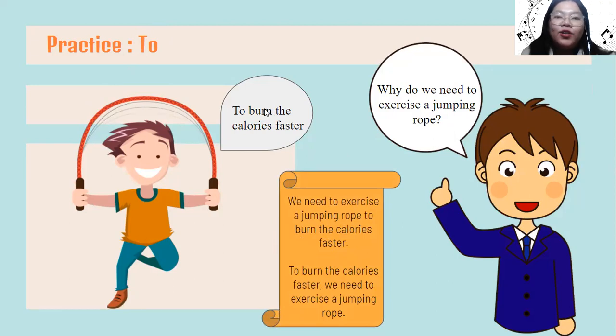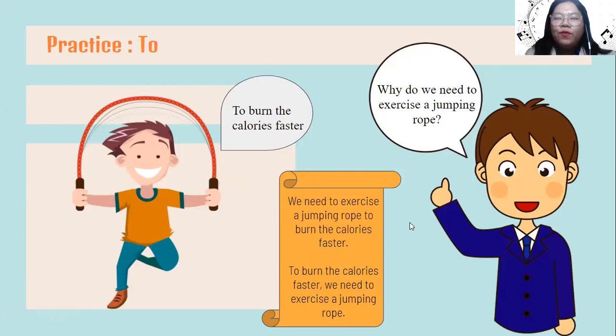Hmm, you may put the phrase in the beginning of your sentence. So the sentence becomes like this: to burn the calories faster, we need to exercise a jumping rope. But pay attention here. If you want to put the phrase first in the beginning of your sentence, you need to put a comma here. To burn the calories faster, we need to exercise a jumping rope.